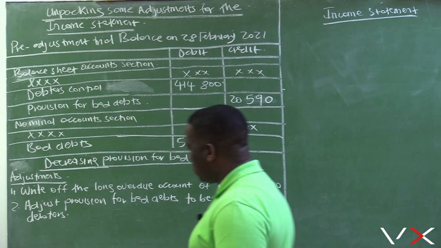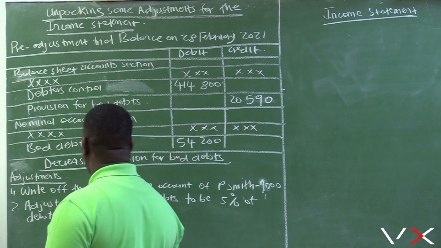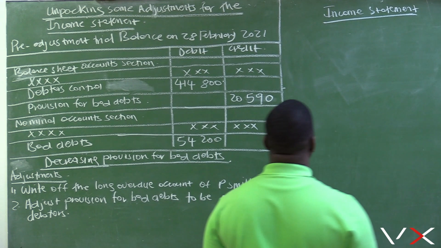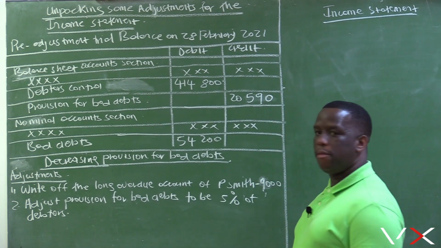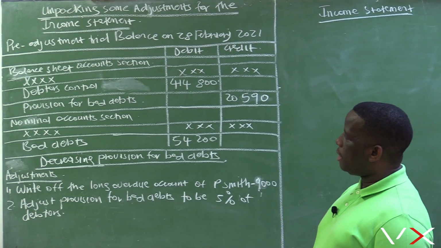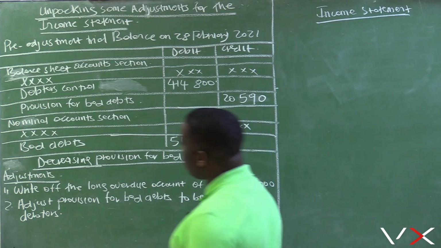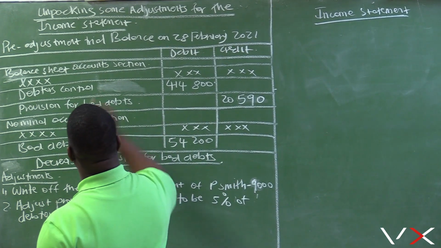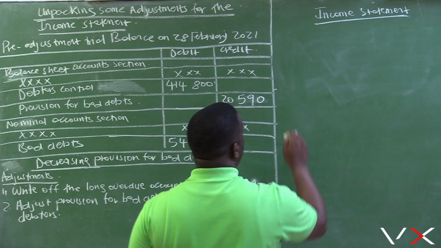Right, adjustments. The first one says write off the long overdue account of P. Smith, 9,000. The two accounts involved with this adjustment are your debtors control and bad debts. Your bad debts will increase and your debtors control will decrease.